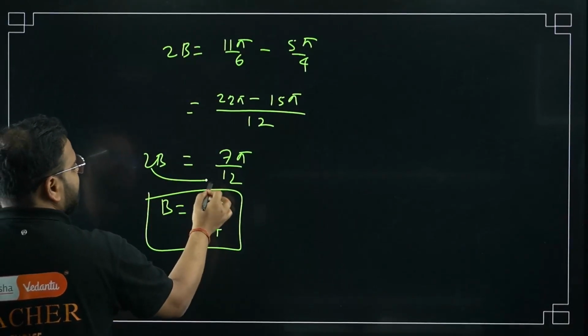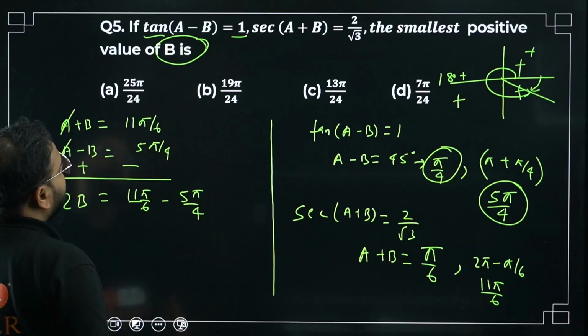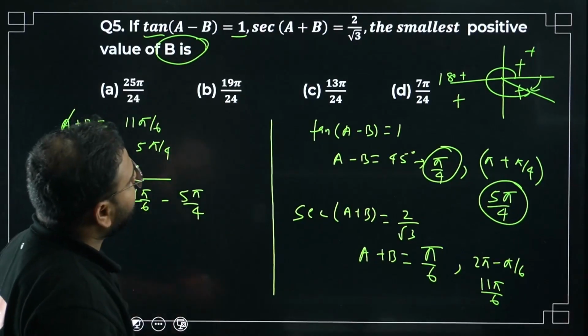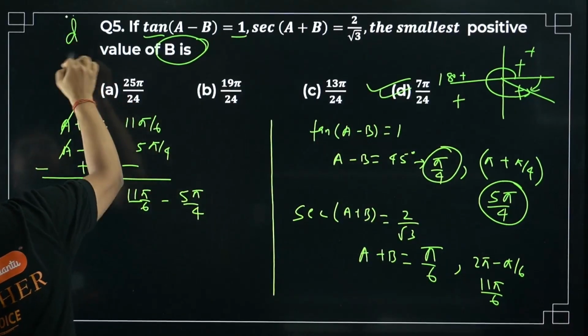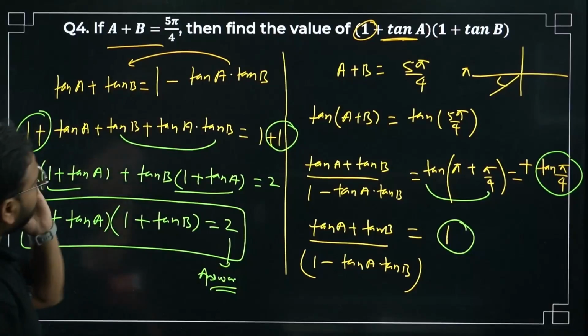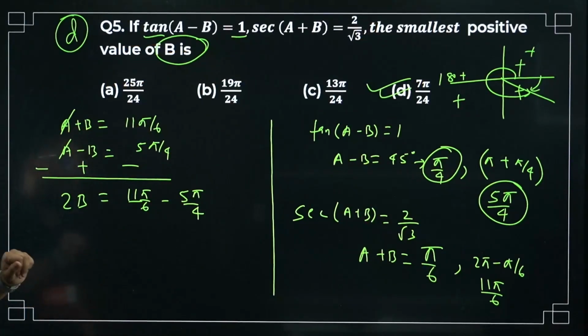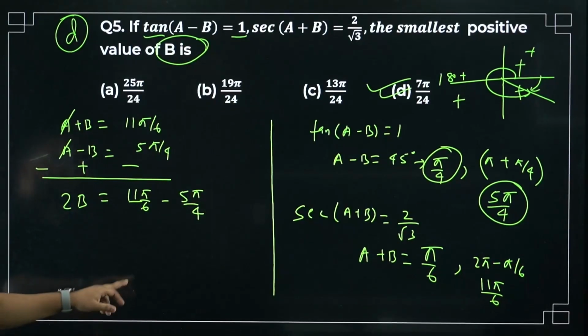Bring this 2 on this side. So 2 into 12 will be 24. Option like this. Please check. Yeah, option D. So option D is correct. Please check. Have a look. So question number 5, we have the answer as option number D. Please have a look. This is clear.